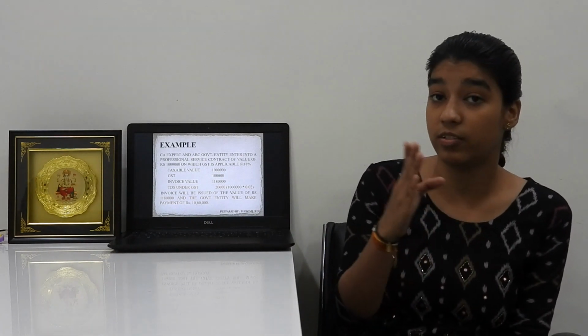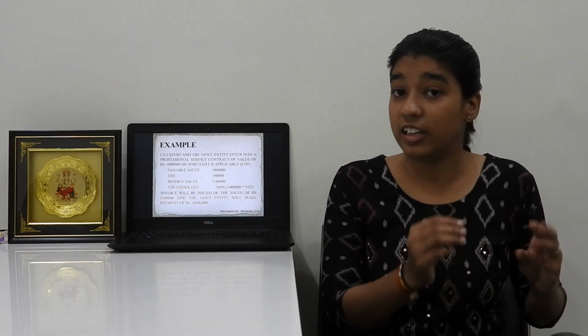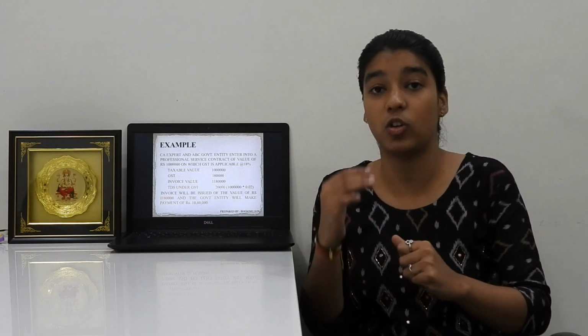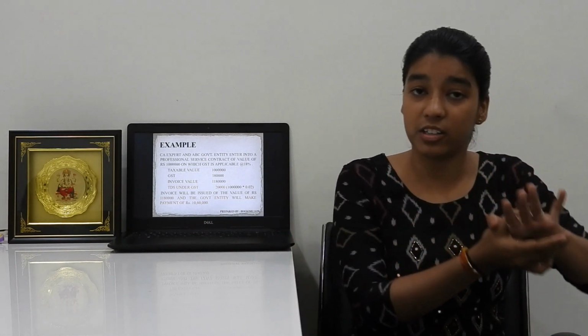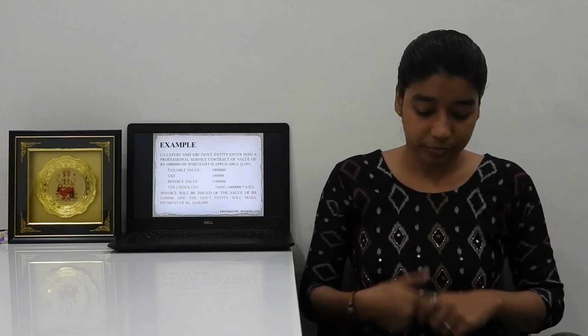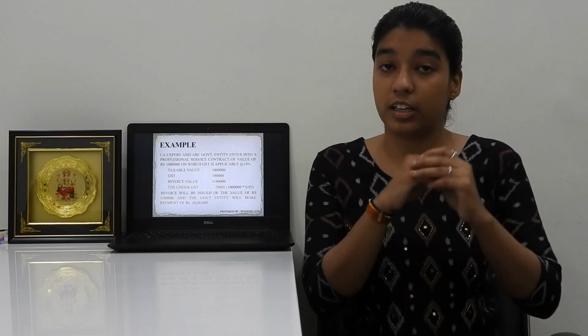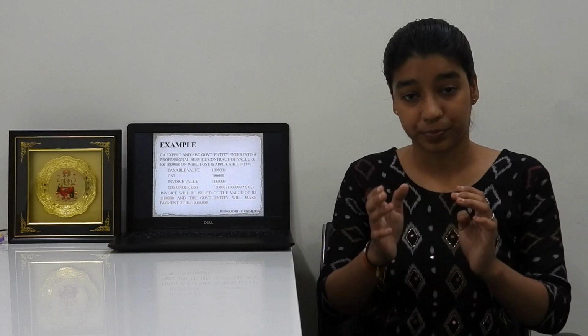Now, the question comes into mind, on what value TDS under GST will be deducted? If the TDS under GST is deducted, then is there a requirement to deduct TDS under income tax or not? Or shall we be required to deduct only TDS under GST or only TDS under income tax act, or both, and on what value do we need to deduct? So, section number 51 clearly states that TDS under GST would be required to be deducted on the taxable value, that is of ₹10 lakh, at the rate of 2%, that is 20,000.